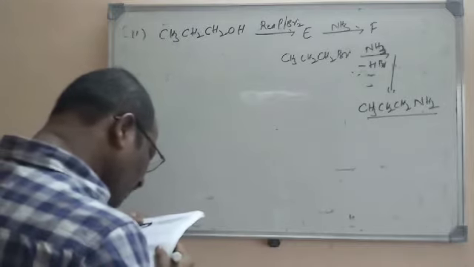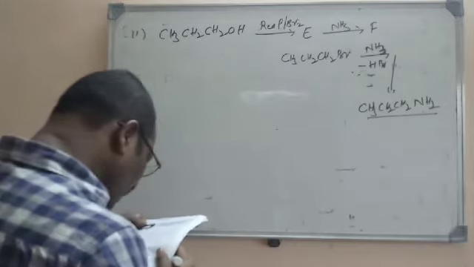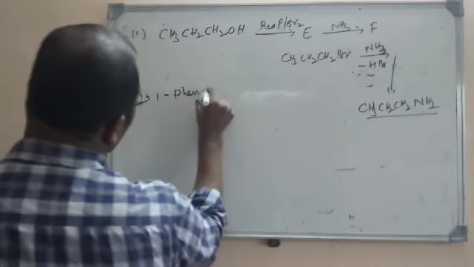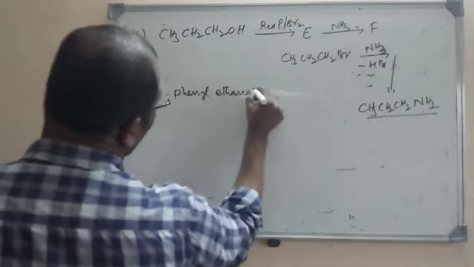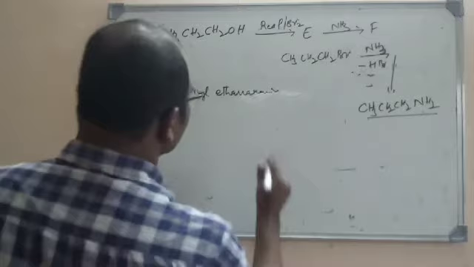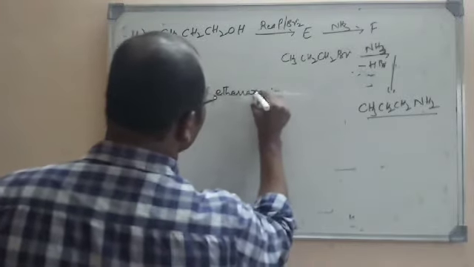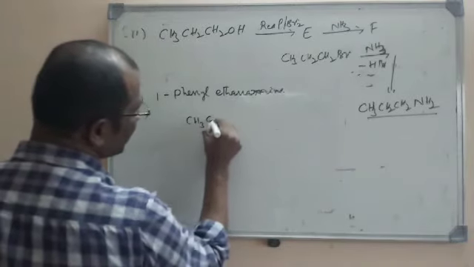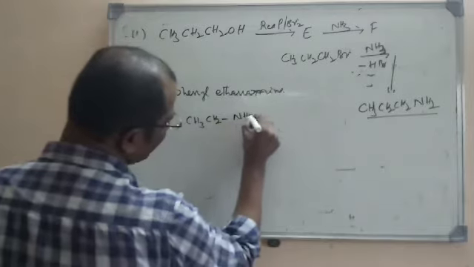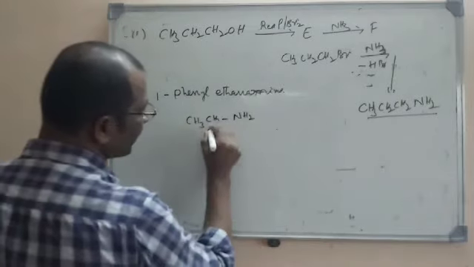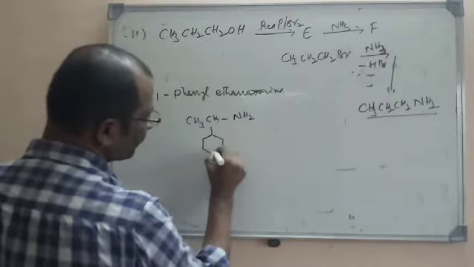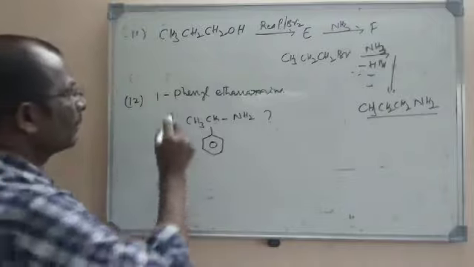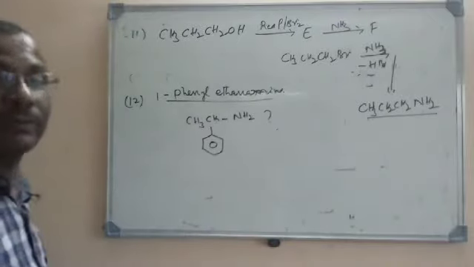Which of the following reactions will give 1-phenyl ethanamine in Hoffman bromide degradation? What is ethanamine? CH3CH2NH2 is ethanamine. Here 1-phenyl is there. That means this is a 1-phenyl benzene ring.